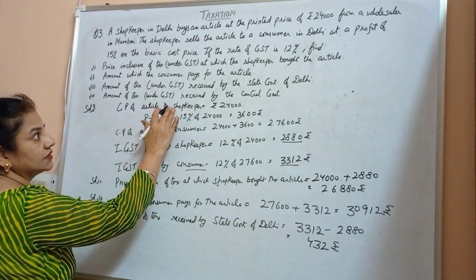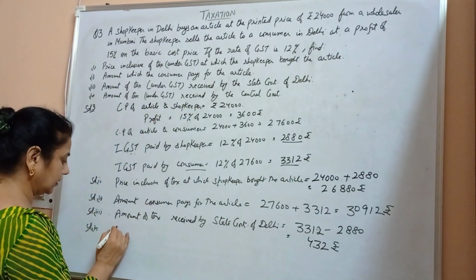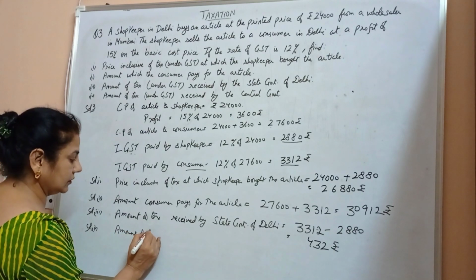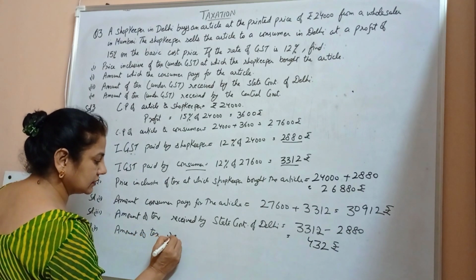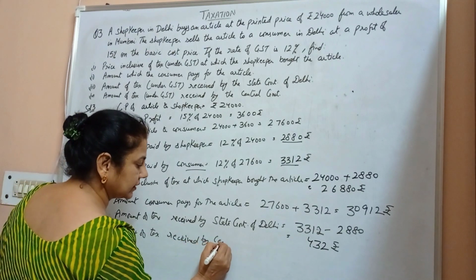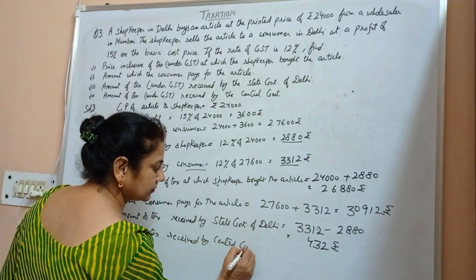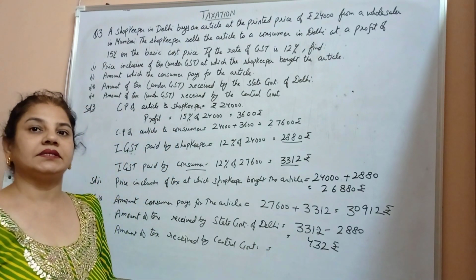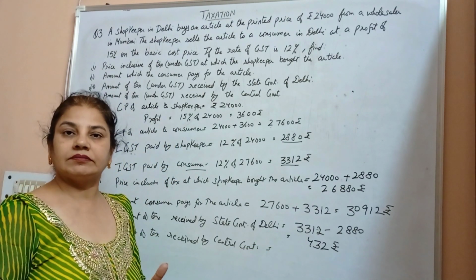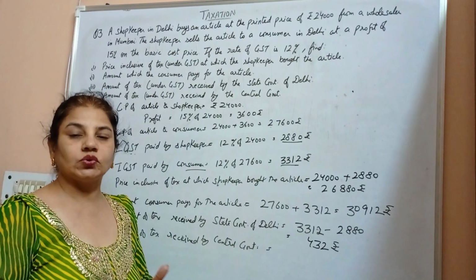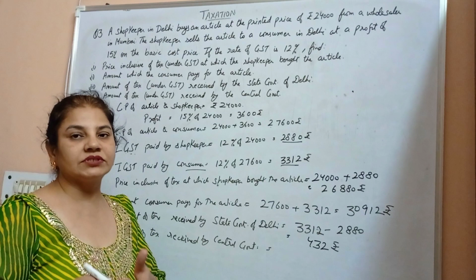Amount of tax under GST received by central government. So amount of tax received by central government will be, as we know that the deal is done between the two states, integrated goods and service tax.